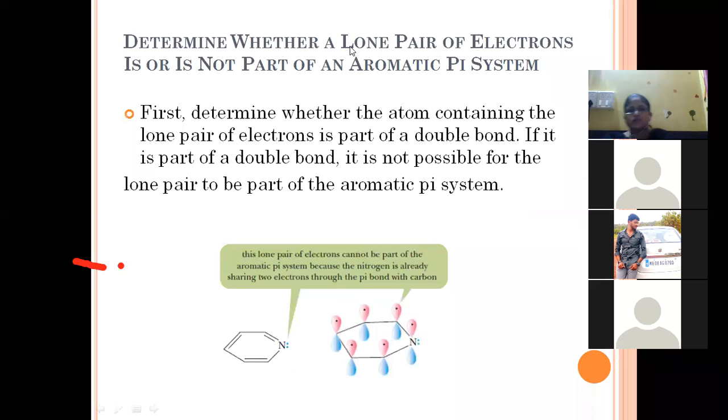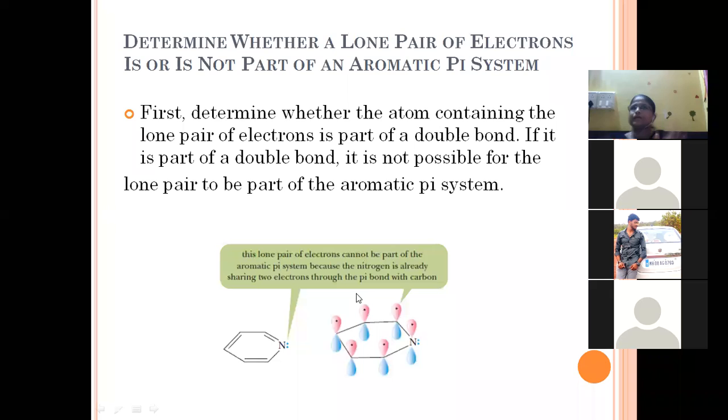Now, determine whether a lone pair of electrons is a part of the pi system or not. First, we determine whether the atom containing the lone pair of electrons is part of a double bond. If it is part of a double bond, it is not possible for the lone pair to be part of the aromatic pi system. If it were, the compound would not obey the Huckel rule.